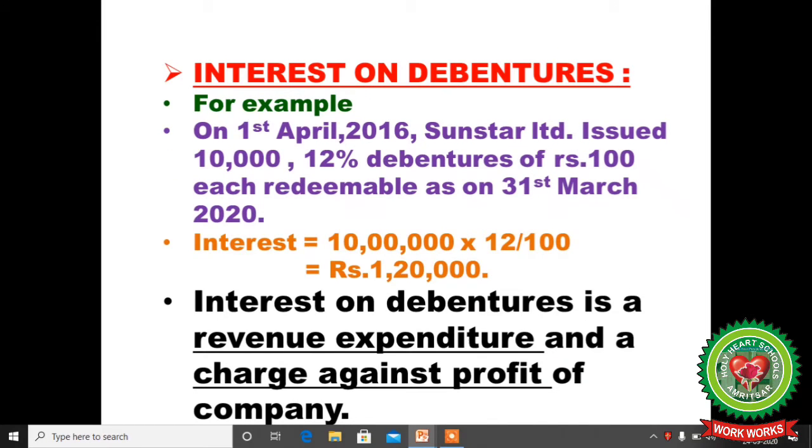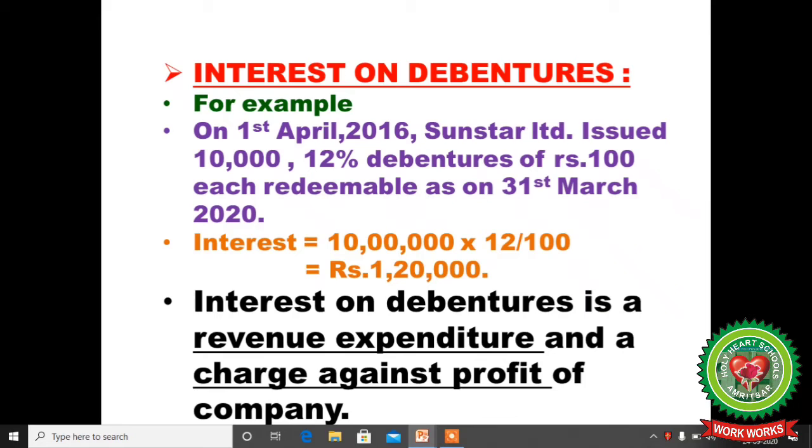Interest on debentures. On 1st April 2016, Sunstar Limited issued 10,000 12% debentures of rupees 100 each, redeemable on 31st March 2020. How do we find the interest? The lot of 10,000 multiplied by the face value of 100 gives 10 lakh, the principal amount.